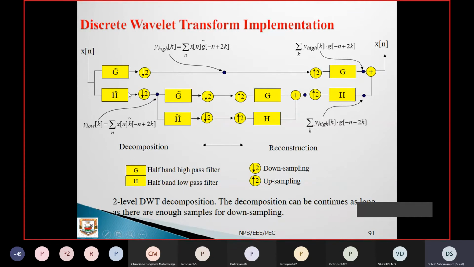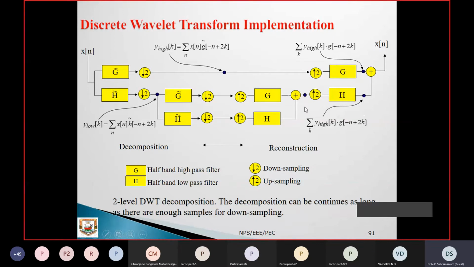So here you can see there is a high pass filter and a low pass filter. They act based on the filter coefficients. H represents the low pass and G represents the high pass. Here it shows the 2-level decomposition.